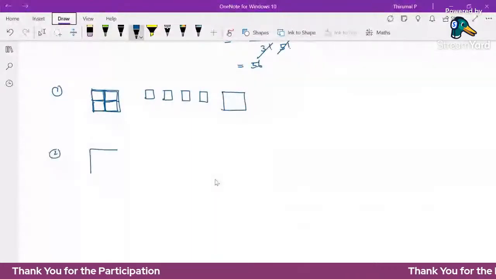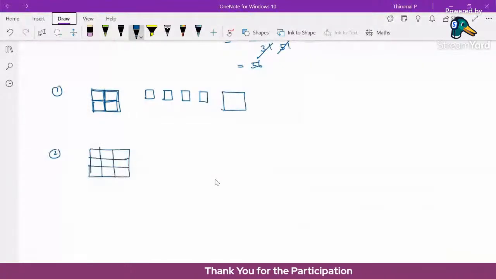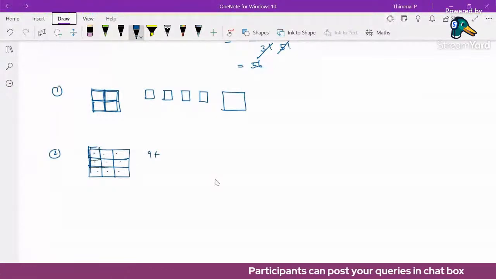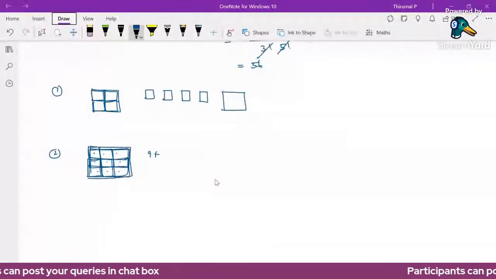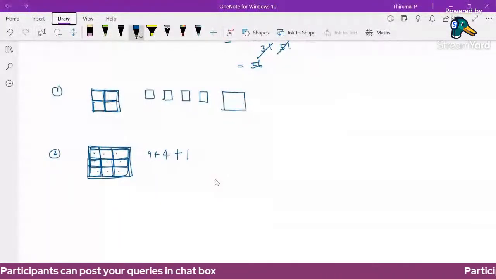Similarly, how many possible squares are in this image? Here we count 1, 2, 3, 4, 5, 6, 7, 8, 9 small squares. Then using these 1, 2, 3, 4 we can find the 2 by 2 squares, so 4 of those, plus the 3 by 3 square, which is 1. So totally 14 squares.